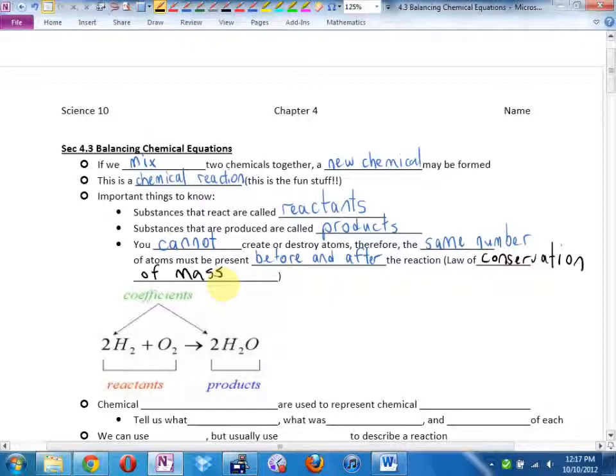They don't magically vanish. Okay, that's a lie. For the longest time, they thought they didn't magically vanish. And then Albert Einstein came along and he showed that if you split an atom, some of the matter is actually transformed directly into energy and you get a huge explosion. So I guess what I should really say here is the law of conservation of mass, as long as we don't go nuclear. Okay? Are we going nuclear? Not for a while.